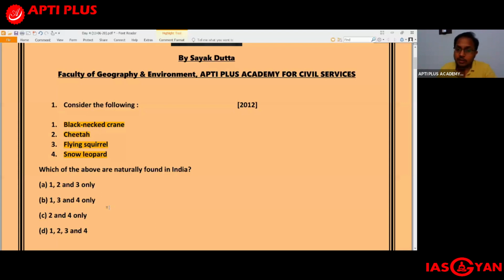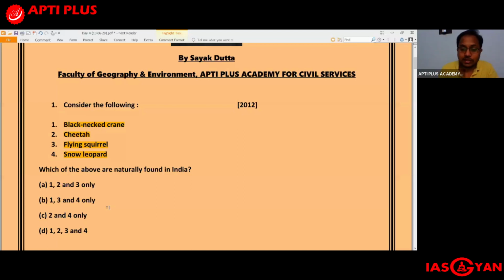Very important that you remember that the great Indian bustard is endemic to the Indian subcontinent. It is only found in India and Pakistan, that is the western part of India and the eastern part of Pakistan, mainly in the Rajasthan, Gujarat area, but those are not the only states where it is found. It is also found in other states, for example, Maharashtra, Karnataka, Andhra Pradesh, Madhya Pradesh to some extent. But in most of these states, the population has fallen to a great deal, and now the largest population is present only in Gujarat and Rajasthan. So please go through these parts.